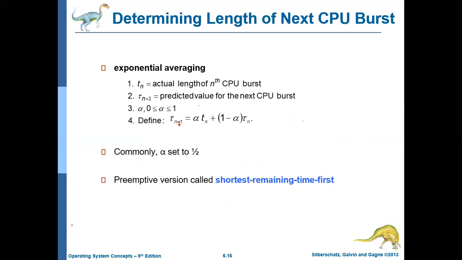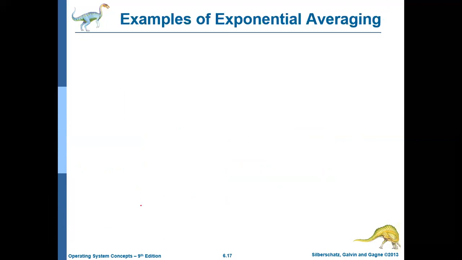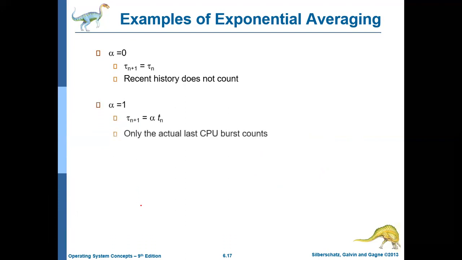The preemptive version of SJF is called shortest remaining time first. This slide shows what will happen if alpha is 0 and what will happen if alpha is 1. If alpha is 0, the recent history will not be counted. If alpha is 1, only the actual past CPU burst counts. We don't want both to happen; we want both to be included. So we keep alpha as 0.5.